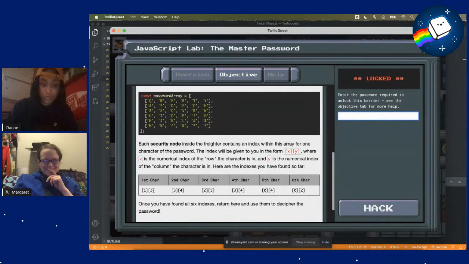So our first character is 1, 3, so we'll go 0, 1 for the row, and then our column will be 0, 1, 2, 3. So we have F. We have 3, 4, 0, 1, 2, 3, 0, 1, 2, 3, 4. Hope I'm doing this correctly. 0, 1, 2, 0, 1, 2, 3, 4, 5.